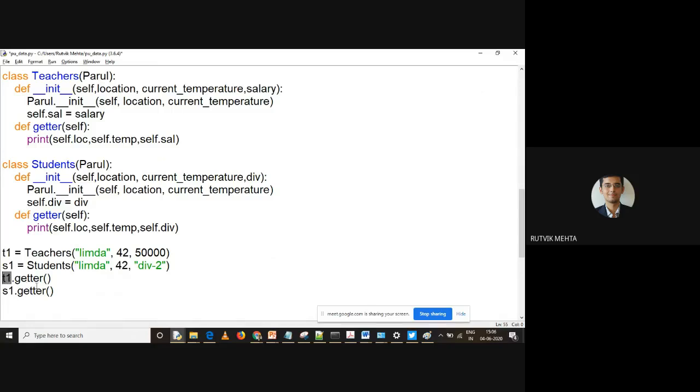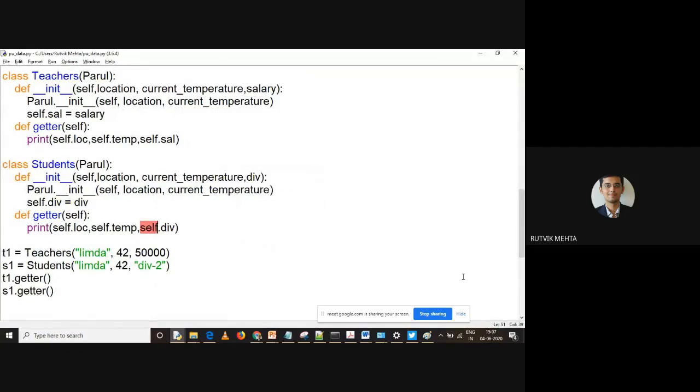So understand this, how the type of the object will be taken into consideration. When you say T1.getter, actually what is happening in each and every method, we are specifying self. So this self will be replaced with T1, right? And then we'll be saying T1.log, T1.temp, and T1.salary. Similar to that, when I call S1, S1 is of which type? Student type. So this S1 will be mapped over here, and it will be S1.log, S1.temp, and S1.view, right? So if I run this, there will be 2 different outputs.